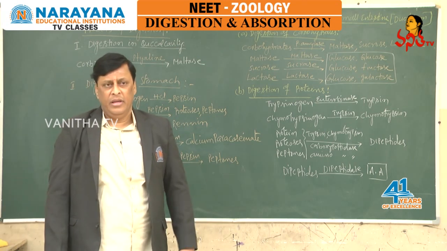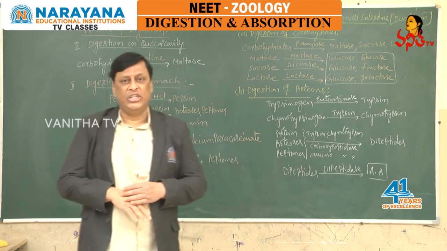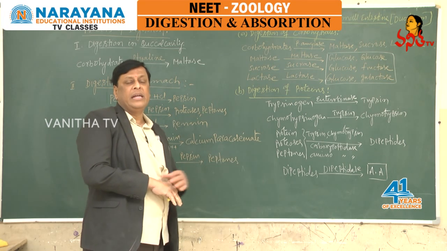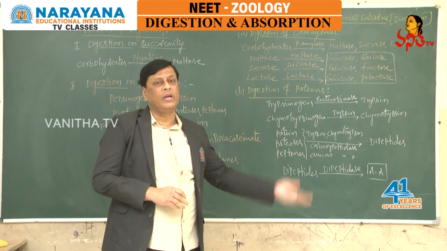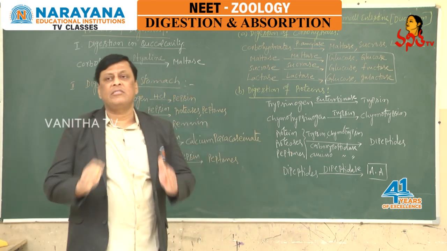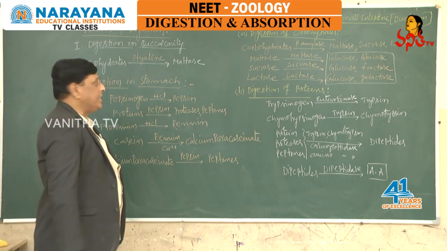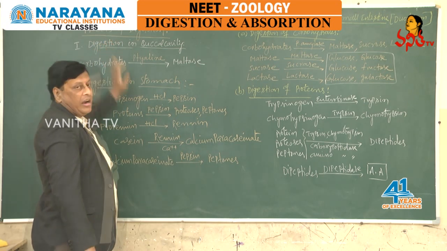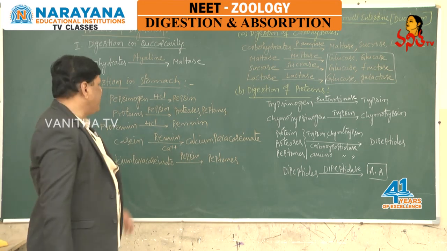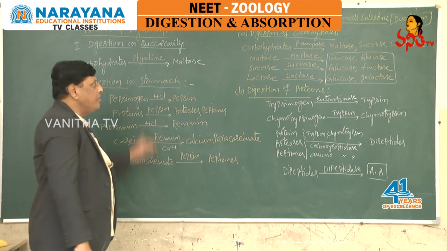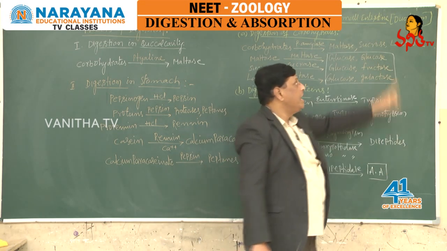In the same way, the chemical activities in the process of digestion involve many digestive enzymes that we discussed in detail in the topic digestive glands. Now let us see the process of digestion. When food material enters the buccal cavity, the first stage of digestion starts. A portion of food material is digested there, then the second stage of digestion takes place in the stomach, and finally the maximum portion of digestion completes in the small intestine, in the duodenum.